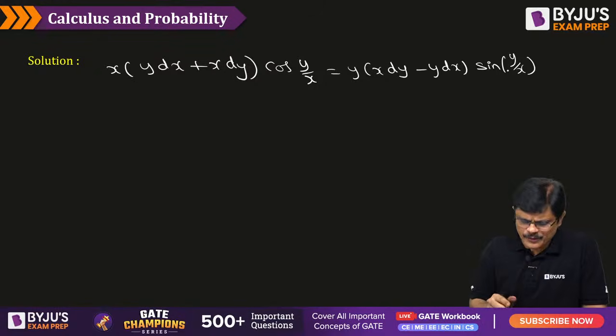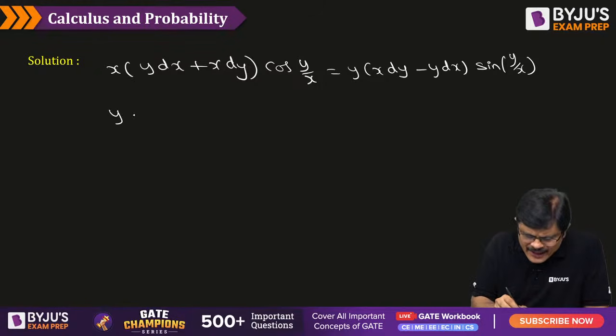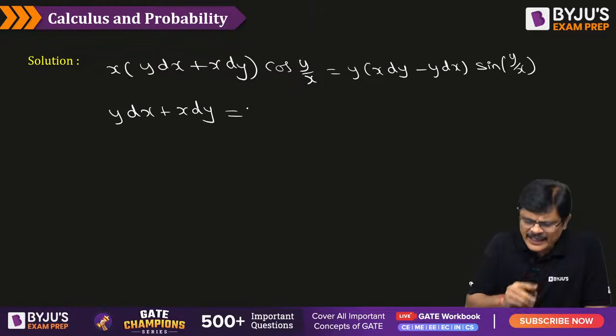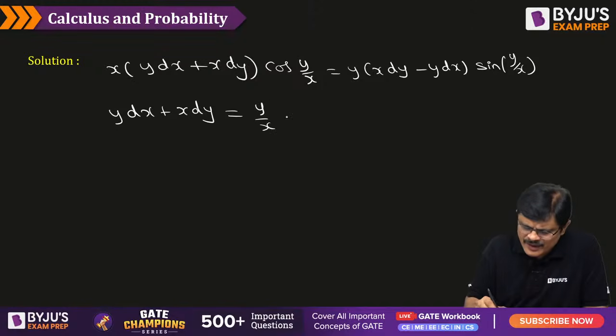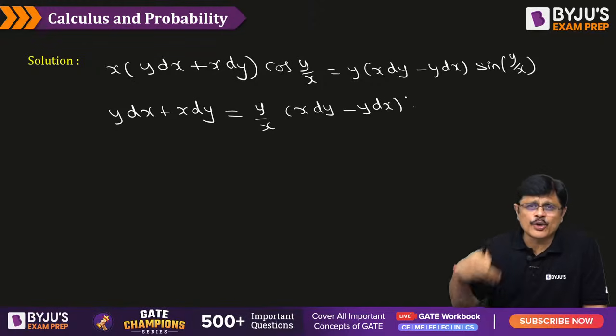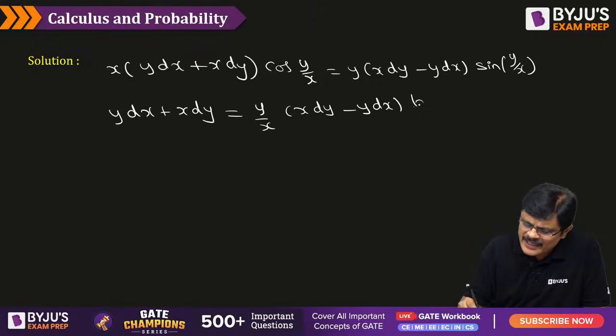It looks a little dangerous, but it's very simple. I keep this y dx plus x dy on the left side. The x and cos y by x, I send to the other side. When I send x to the other side, it becomes y by x, and x dy minus y dx as it is, sin y by x by cos, that is sin by cos, is tan y by x.